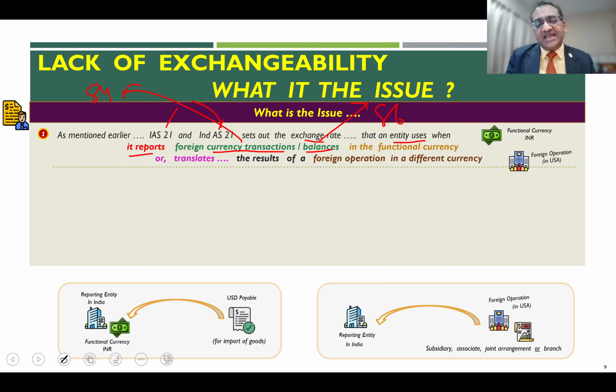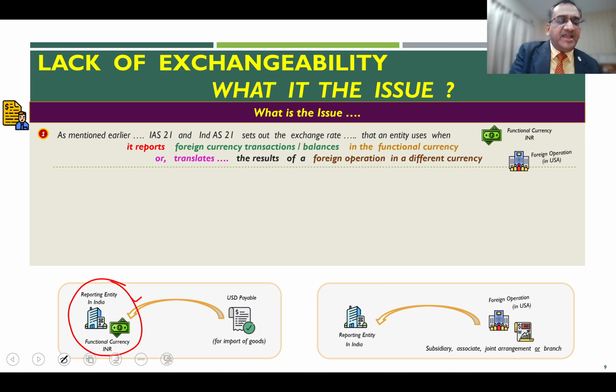In the functional currency, or how it translates the results of a foreign operation in a different currency. So for example, let us take another example. This transaction we have already considered: an entity in India, which has functional currency as INR, has a dollar receivable or payable, then this is the guidance which you have to apply, which we saw in the last slide.